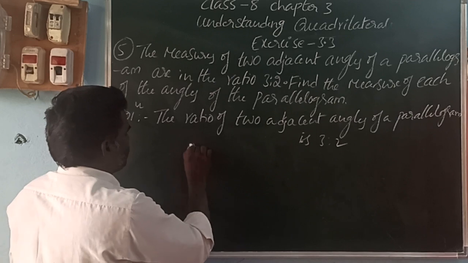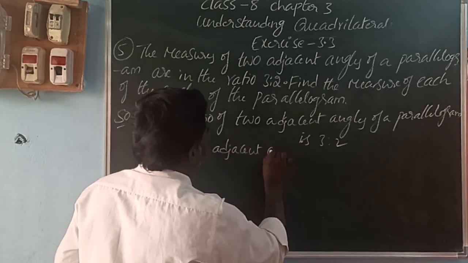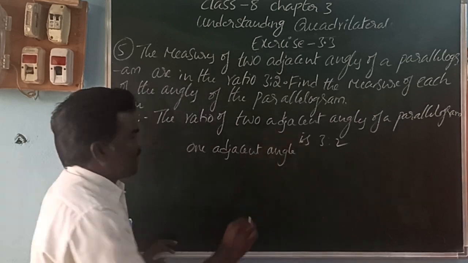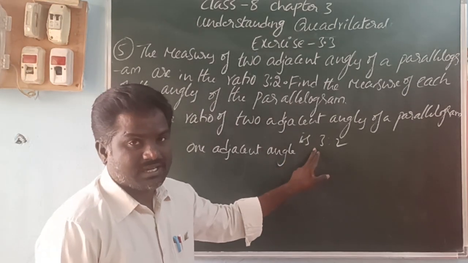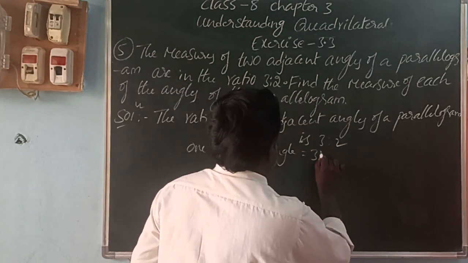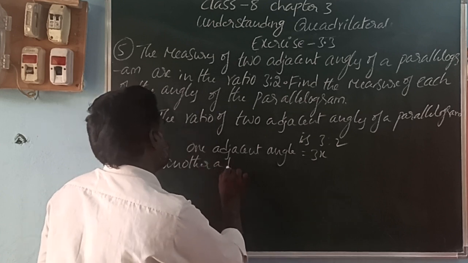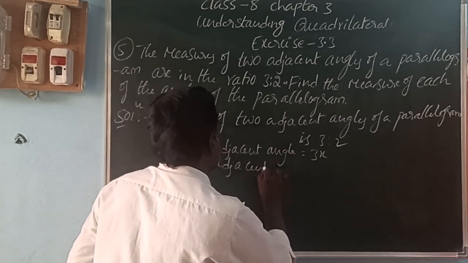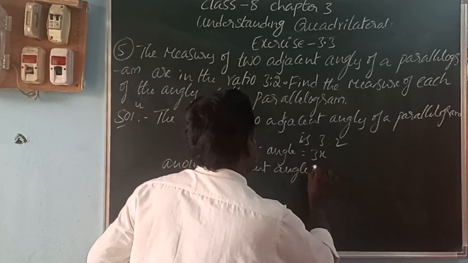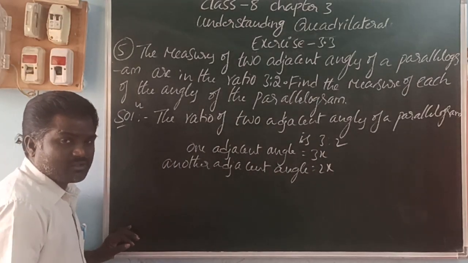Each part is x. One adjacent angle is 3 parts, that is 3x, and another adjacent angle is 2 parts, that is 2x.